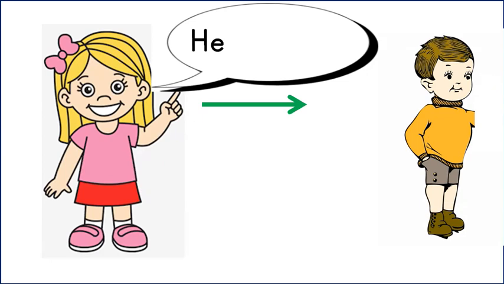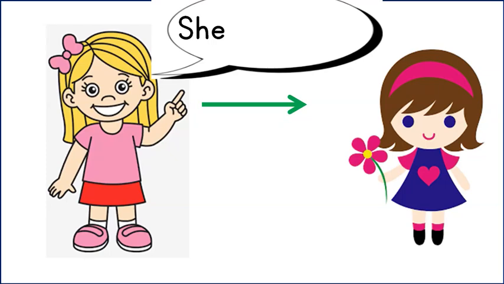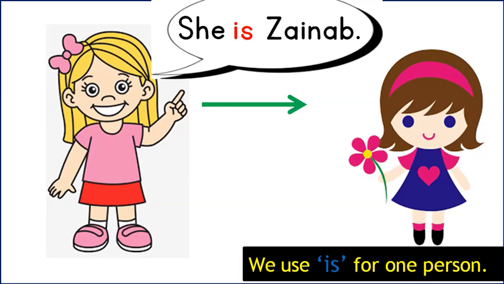This is Aisha. She says, he is Usman. We use is for one person. Aisha says, she is Zainab. We use is for one person.